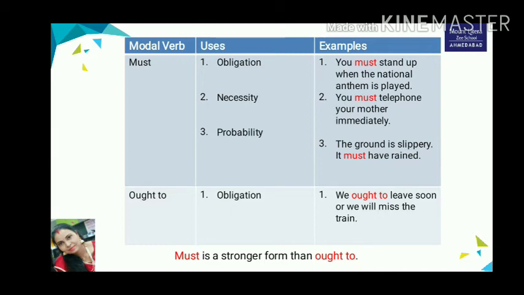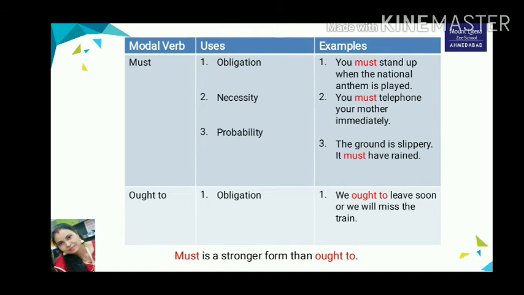Must is used for necessity or compulsion. For example, you must telephone your mother immediately, or you must answer all questions. You must return by the evening. Must is also used for probability. For example, the ground is slippery, it must have rained. So these are the uses of must.